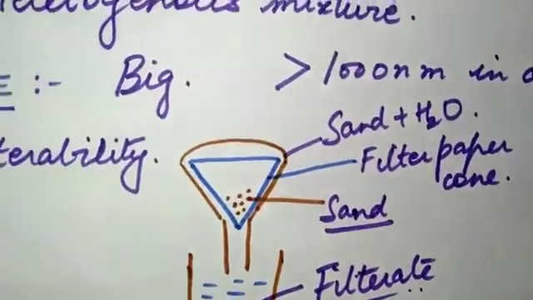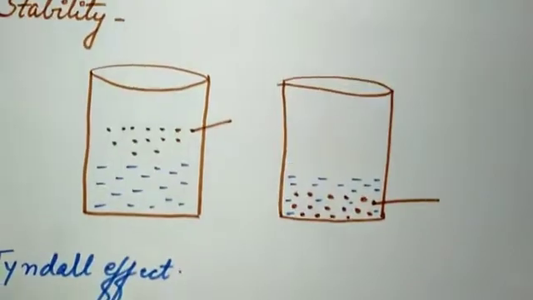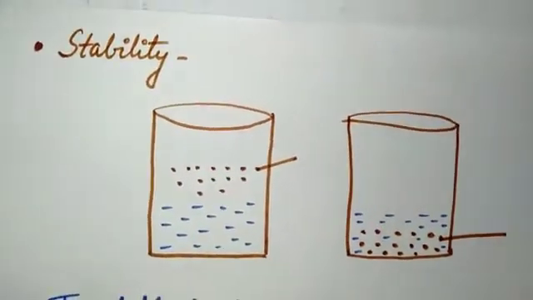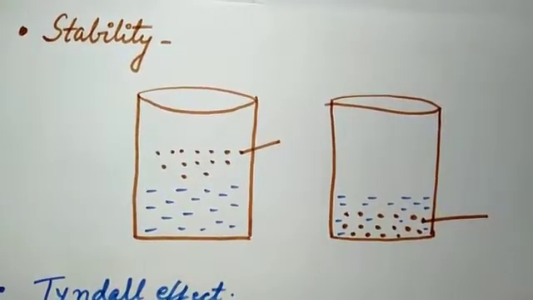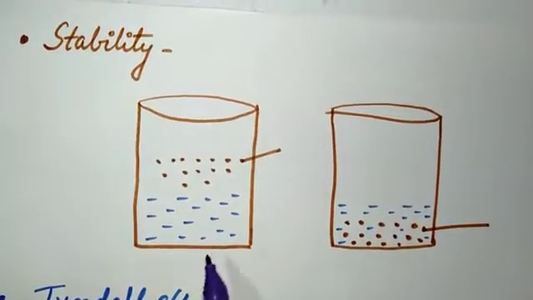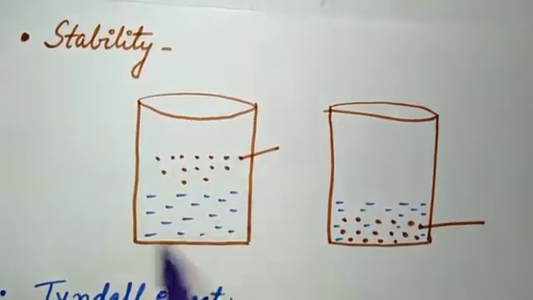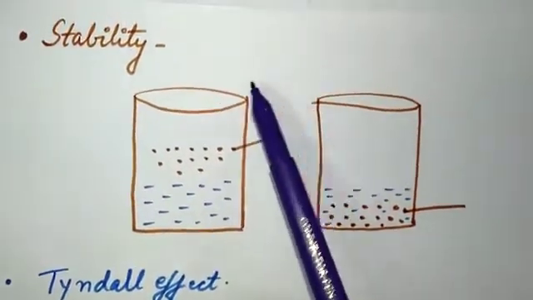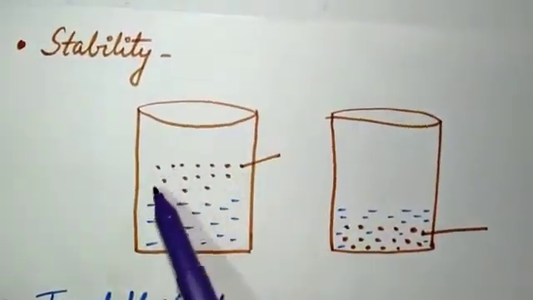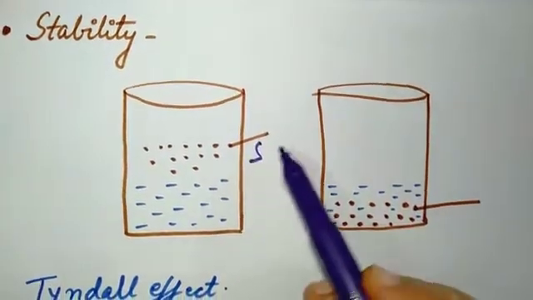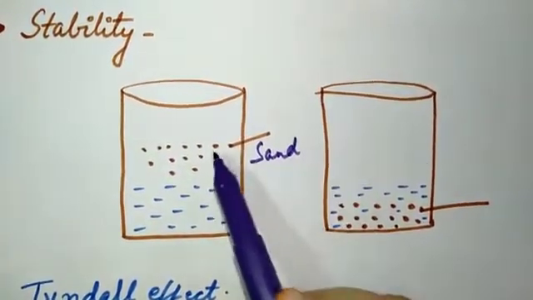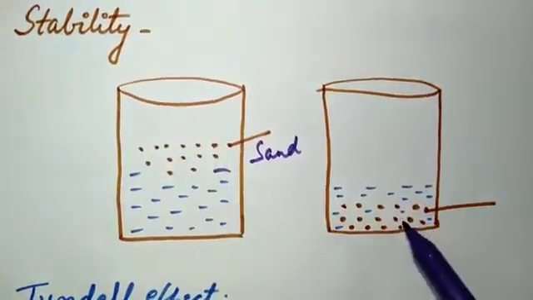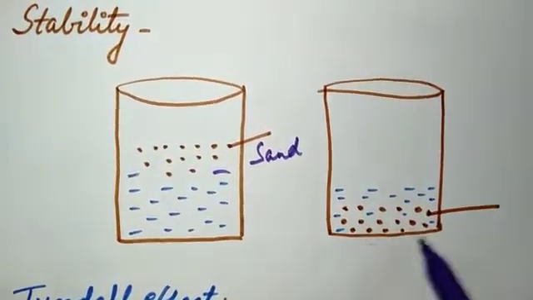Okay, now let us talk about the next property, which is stability. Suspensions are unstable. Unstable means, suppose we take water in the beaker and add sand to it. First the sand particles will be suspended in the water, and then later they are going to settle down at the bottom.